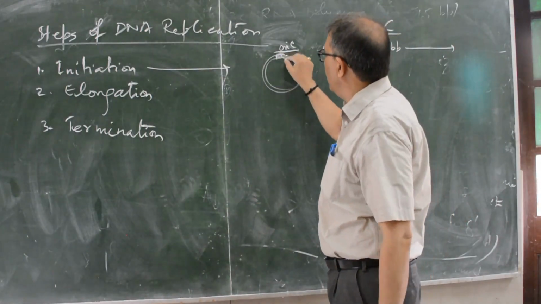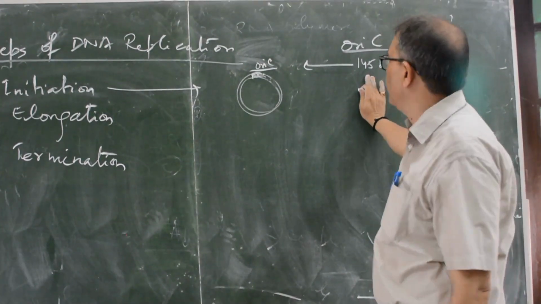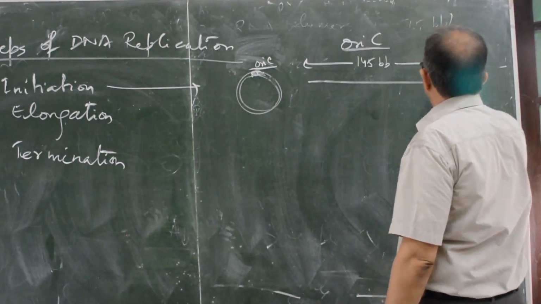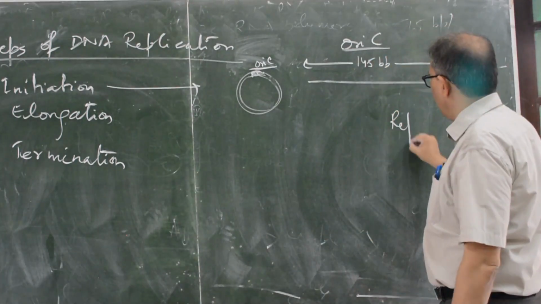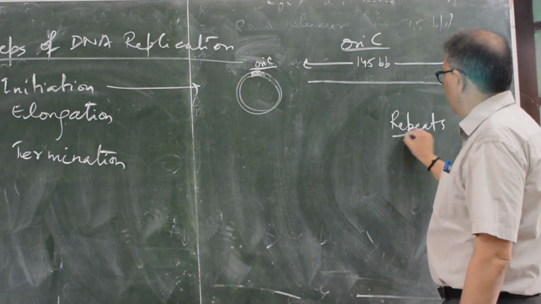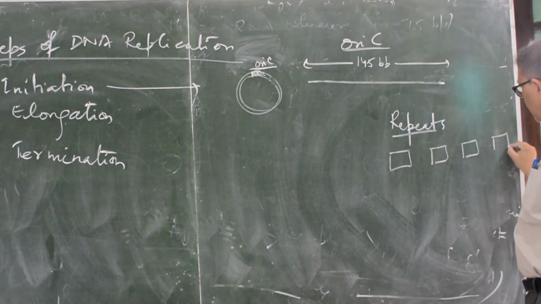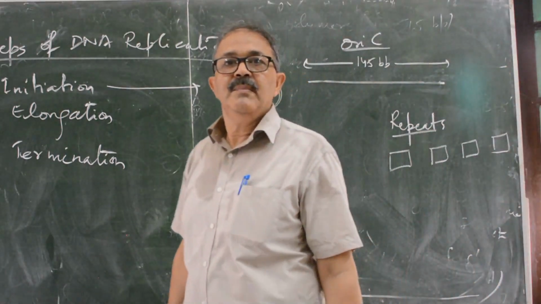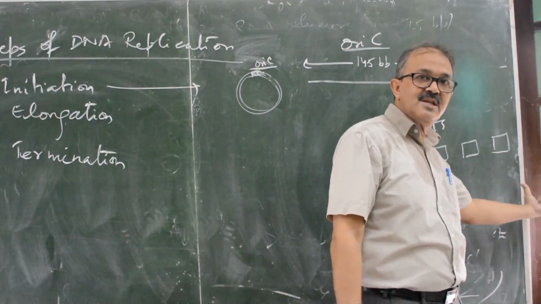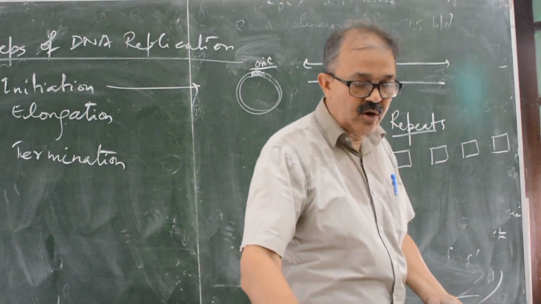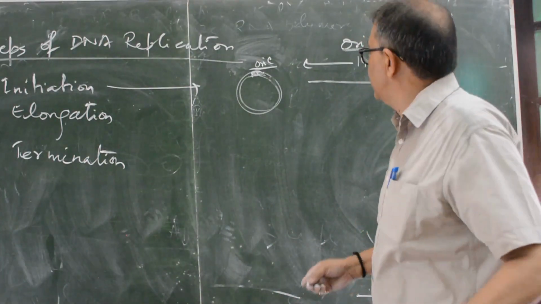In 145, there are two types of repeats. Repeats mean a fragment that is present in many copies, a fixed consensus sequence present in many copies. So there are two types of repeats.